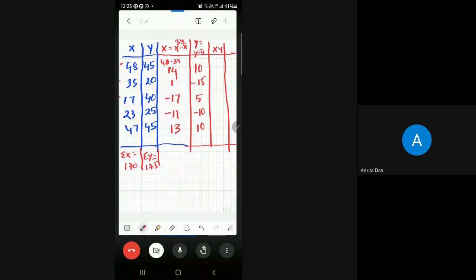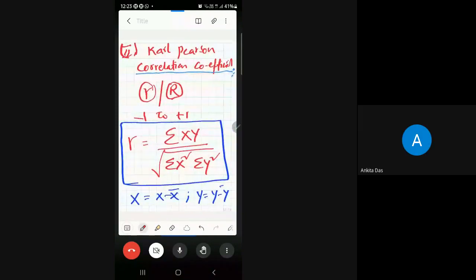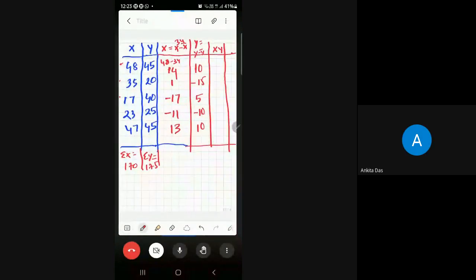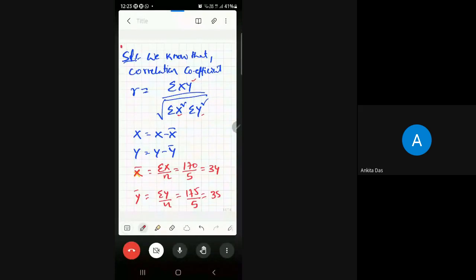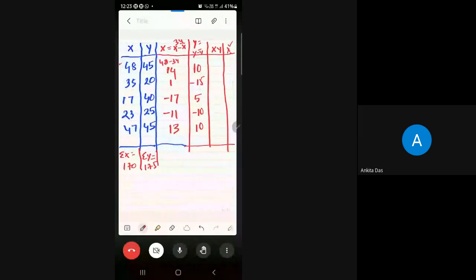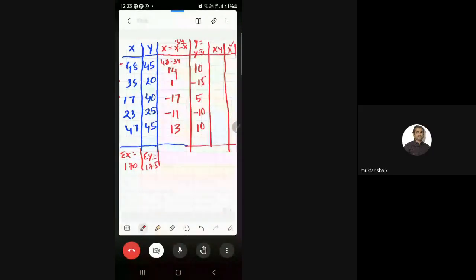I'm doing x into y. You need to get x square values, and in the next line do it for y square values. Yes, sir. Now I'm trying for x into y.